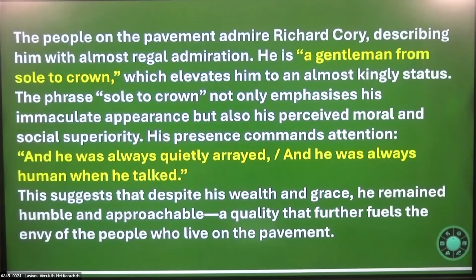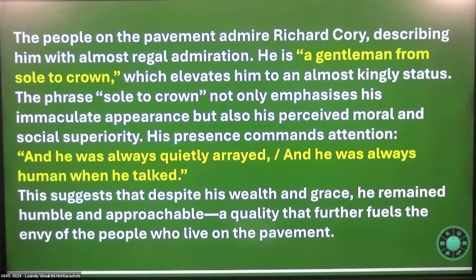Right. So you can understand how people who live on the pavement try to decide Richard Cory's character. This is what we call judgmental, right? So you judge people based on the outer appearance. So they believed Richard Cory is known to be the ideal character.